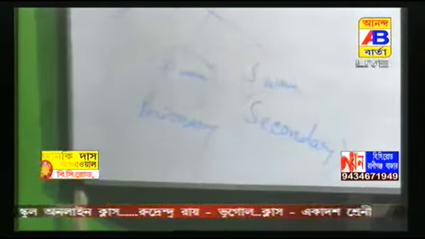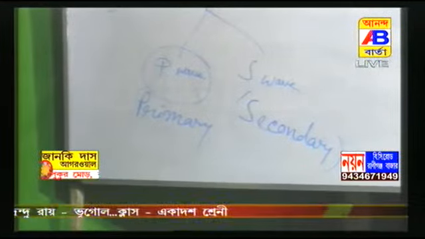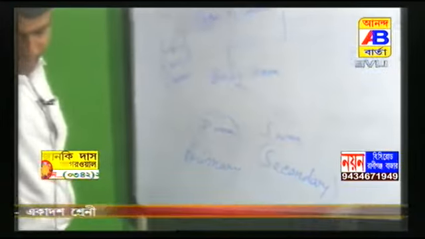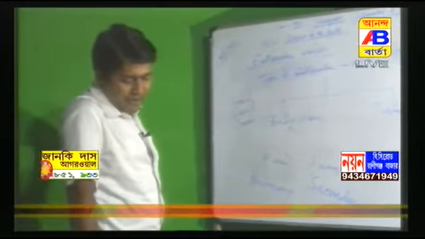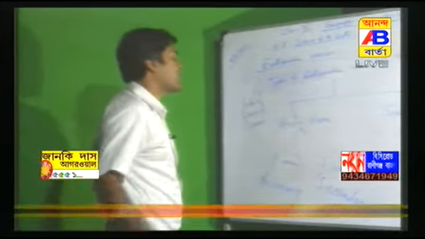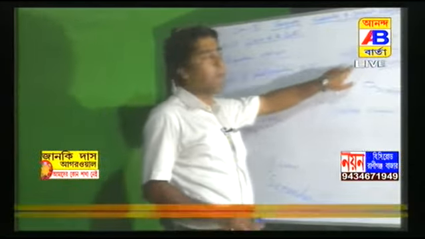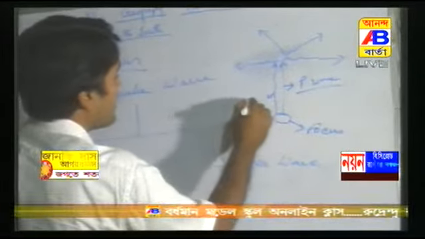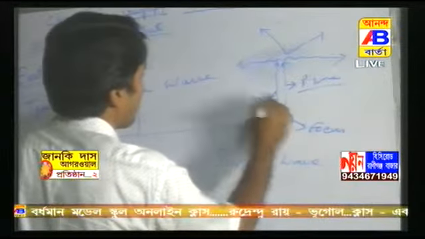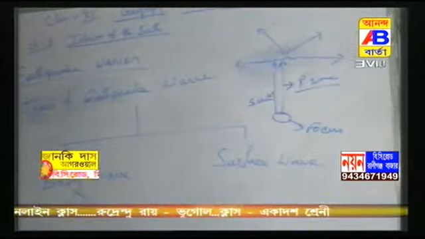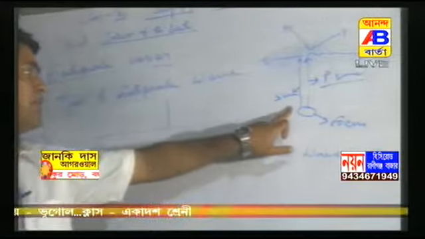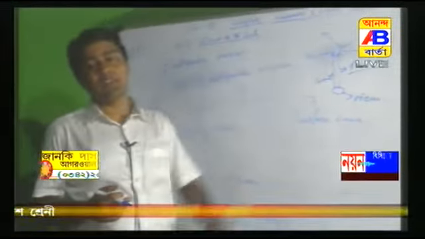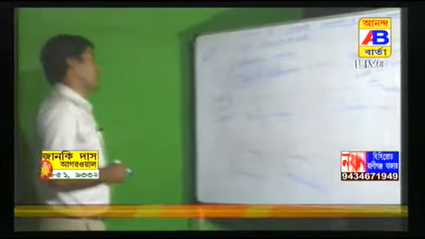S wave stands for secondary wave. Now, these characteristics are called secondary wave. So understand, the S wave arrives at the surface with some time lag. After some time, after the P wave reaches, another wave also reaches the surface. This is the S wave. So first the P wave reaches, and a few moments later the S wave reaches the surface. That's why it is called secondary wave.